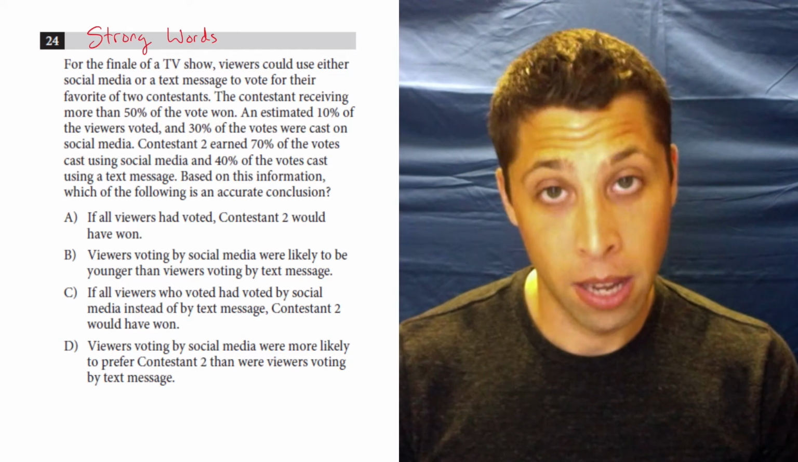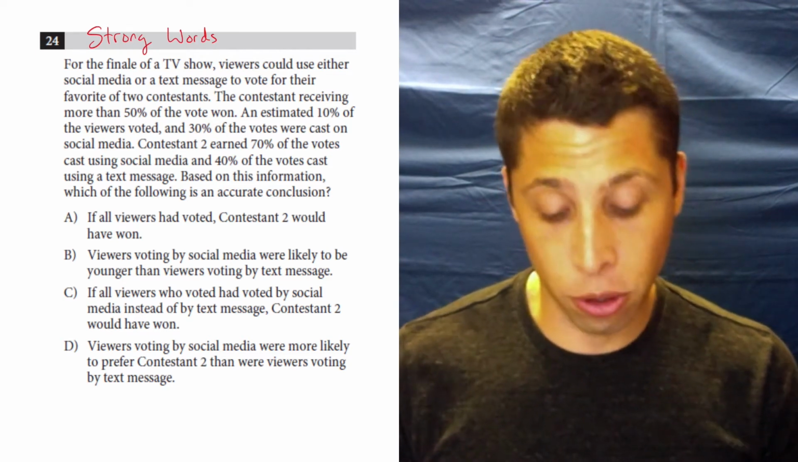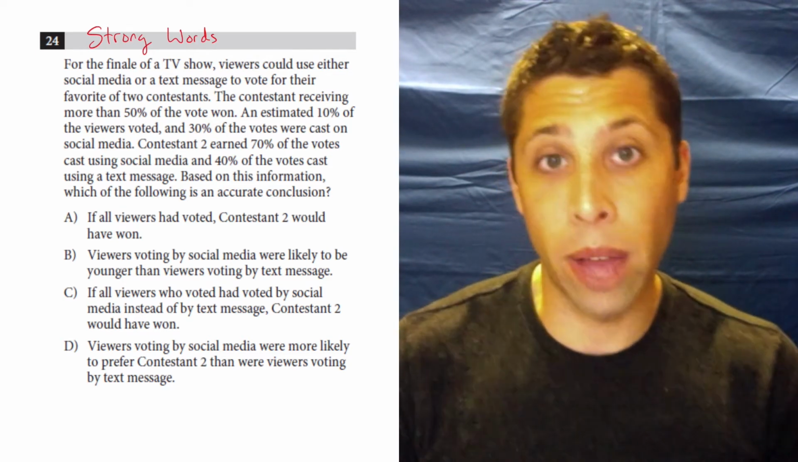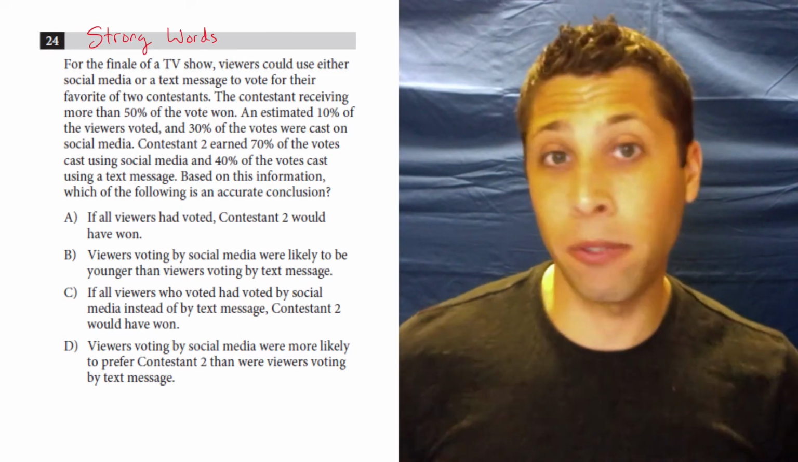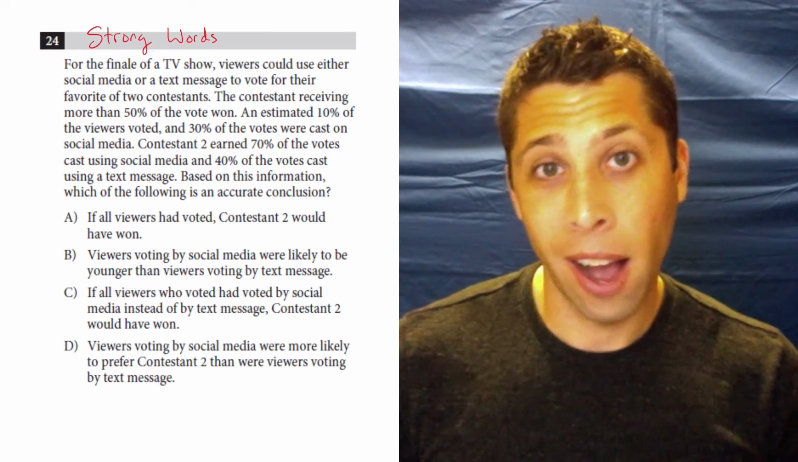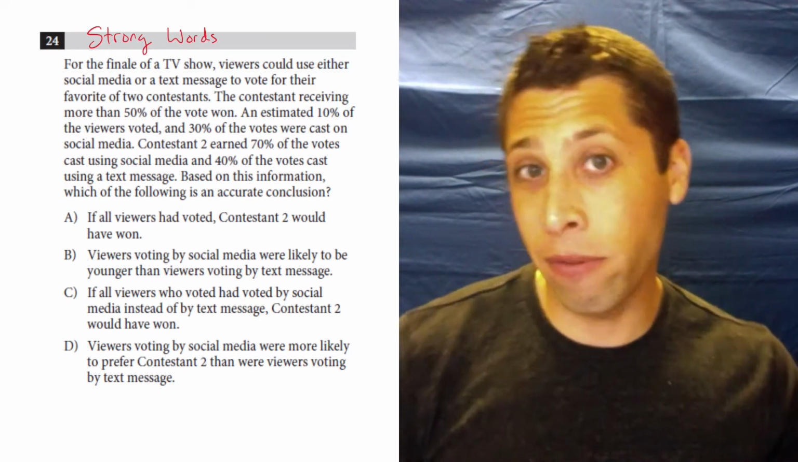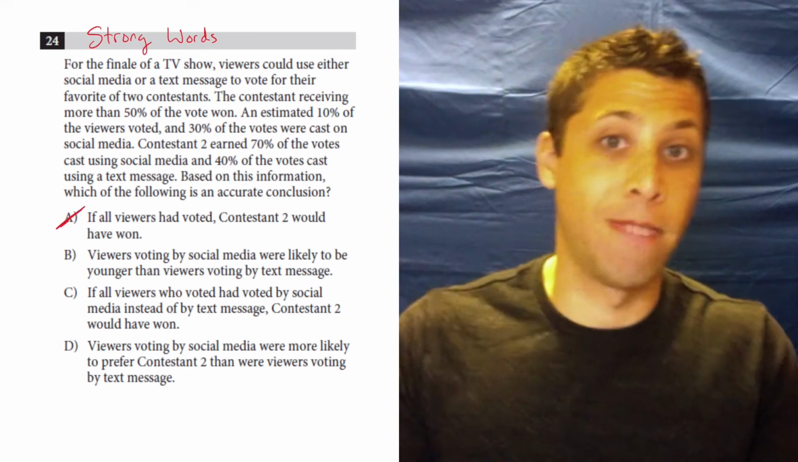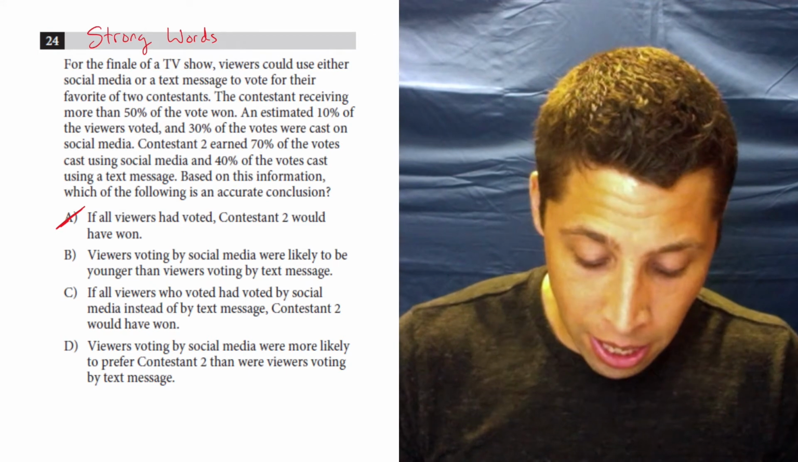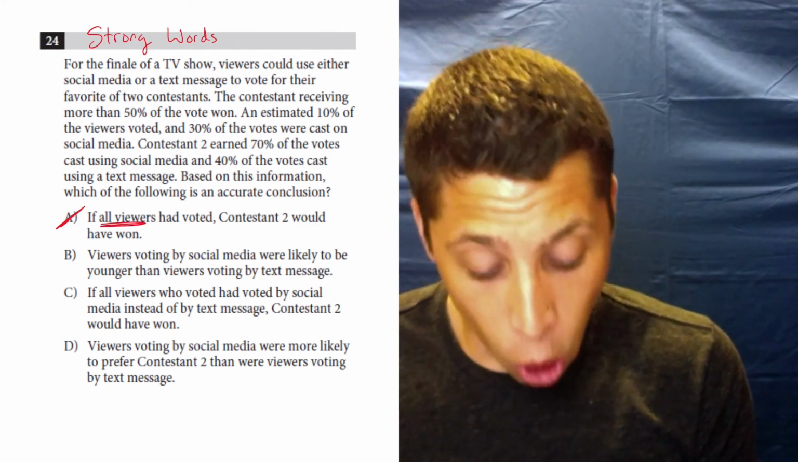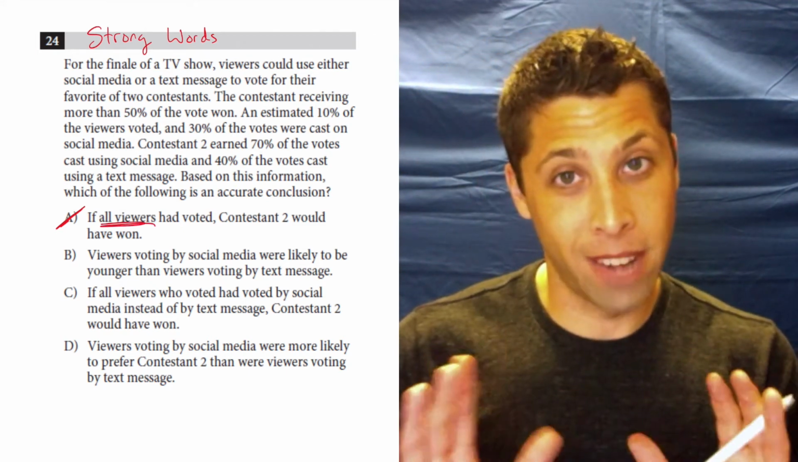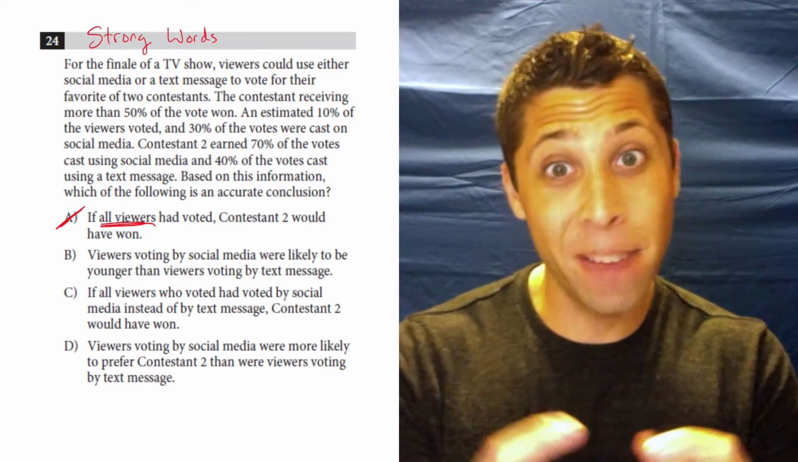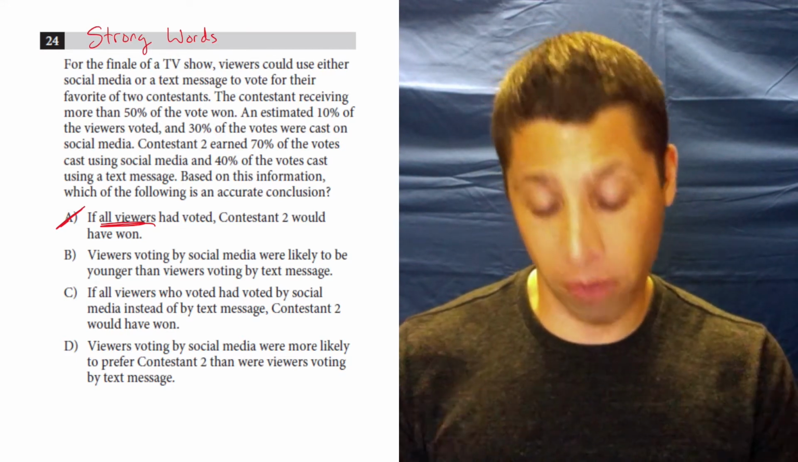Okay. A: If all viewers had voted, contestant 2 would have won. We just don't know that because we only have information about the people who did vote. I don't know what the people who didn't vote are thinking. I have no idea. So, gone. And notice the strong words: all viewers. That's not great, right? That lumps everybody in. We want to try to avoid strong phrases.